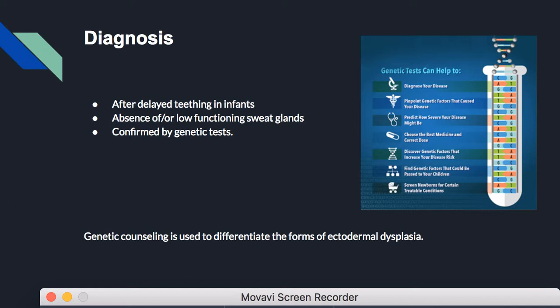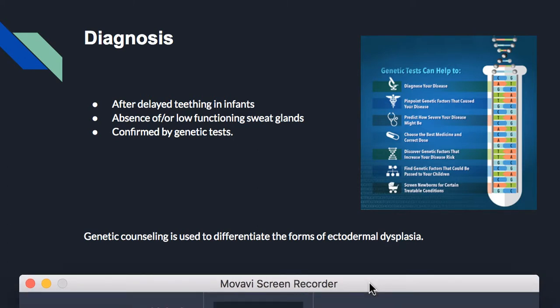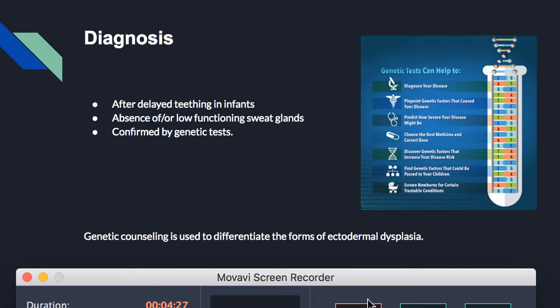It is confirmed by genetic tests after those discoveries are made. After diagnosis, genetic counseling is used to differentiate the forms of ectodermal dysplasia. There are many forms of ectodermal dysplasia, and how the dysplasia manifests may vary from person to person. Some patients have more symptoms than others and show different symptoms, but all fall inside a wide array of issues affecting the ectoderm.